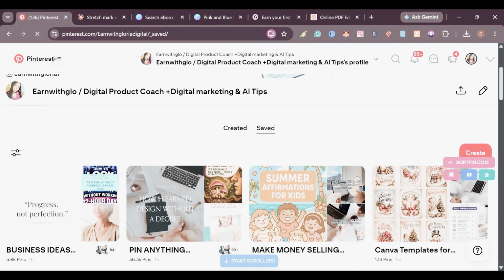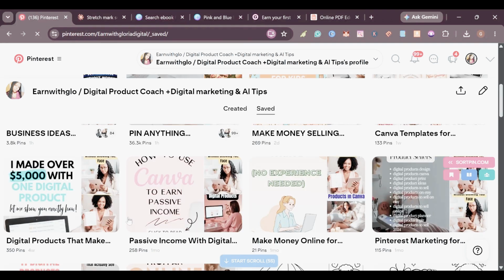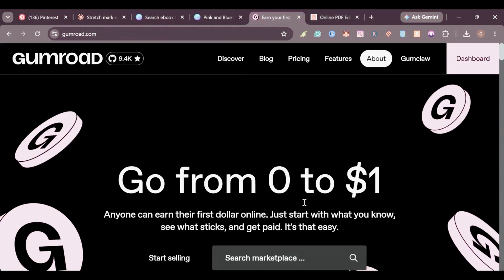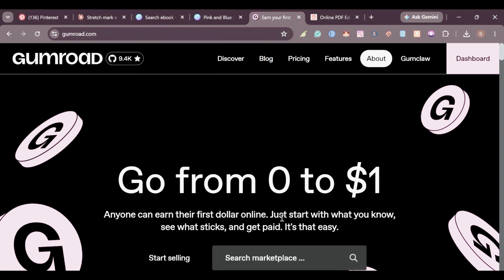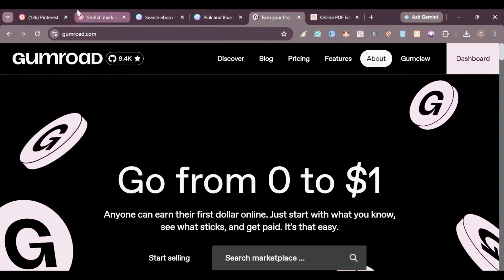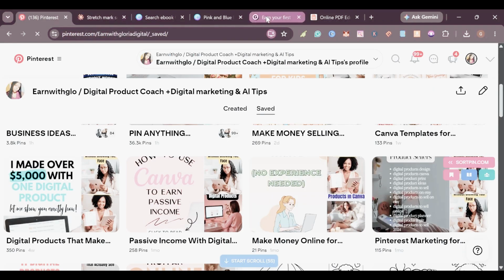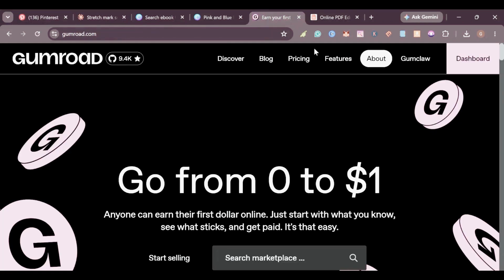Maybe you'll be driving traffic to Gumroad if that's where you chose to sell, maybe to Stan Store or to Amazon. So it depends on your platform. So this is how we are going to make people see our digital product. Maybe you can go to Claude, since it was the one which helped you to come up with the idea. You can tell it to write for you pins, pin titles and descriptions that are related to your digital product.